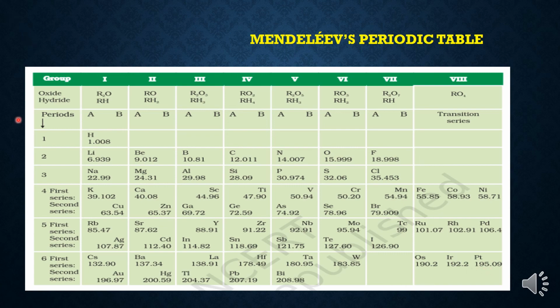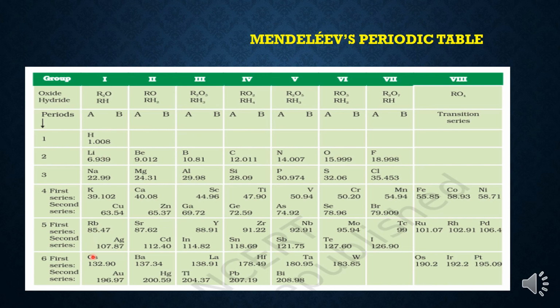Children, I told you that Mendeleev prepared hydrides and oxides of all the elements known, and he framed the general formula of the oxide and hydride formed by the elements. He framed the general formula of oxide and hydride of all the groups, and on the basis of the general formula, he started placing elements into the groups.